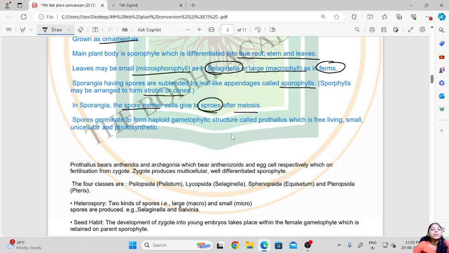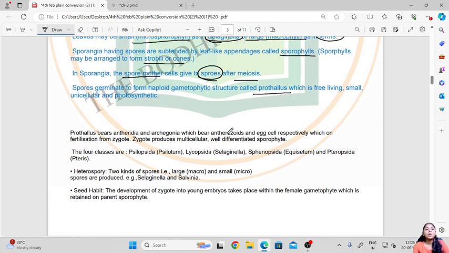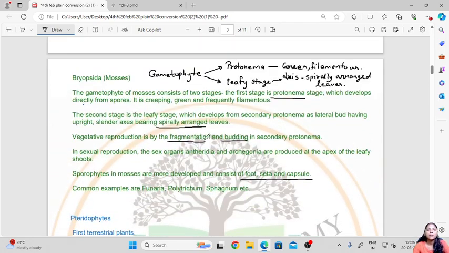Then the spores germinate to form a haploid gametophytic structure called the prothallus, which is free living, small, unicellular and photosynthetic. After these spores are dispersed, they will germinate to form the haploid gametophyte or the prothallus.